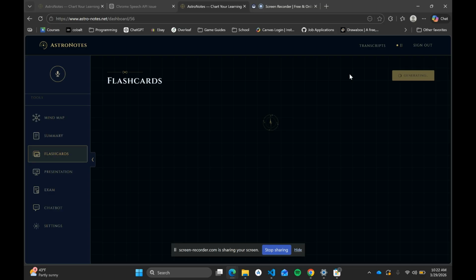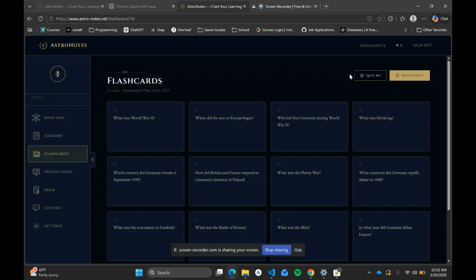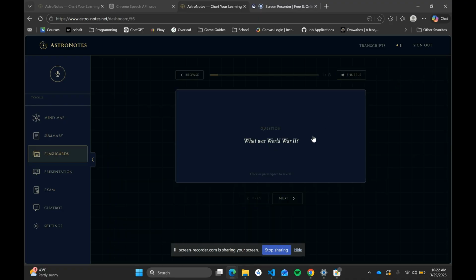The next feature we have are flashcards. These flashcards are, again, dynamically generated and can be saved persistently to your account if you want to, say, study a specific set over and over again. And you can also go through a quiz mode as well, where you can really test your knowledge.